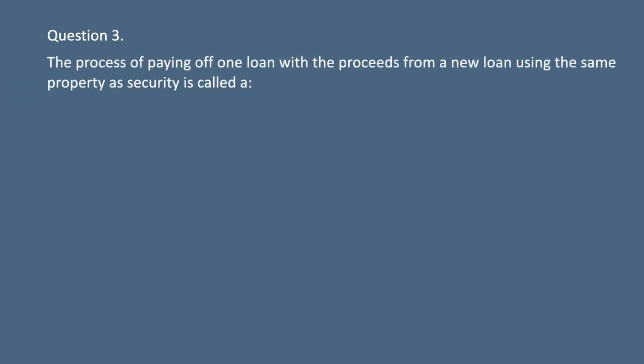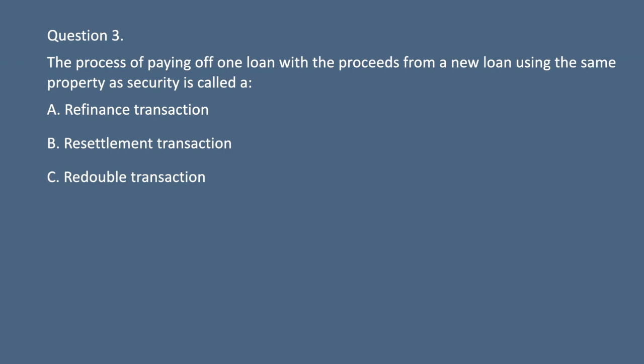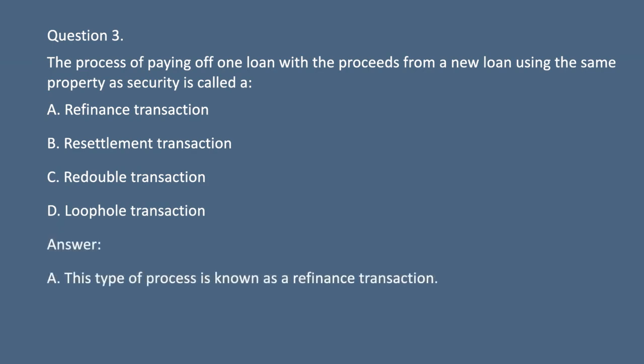Question 3. The process of paying off one loan with the proceeds from a new loan using the same property as security is called A. Refinance transaction. B. Resettlement transaction. C. Redouble transaction. D. Loophole transaction. Answer: A. This type of process is known as a refinance transaction.